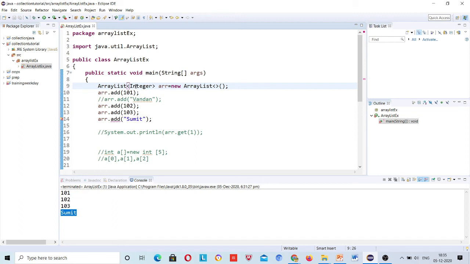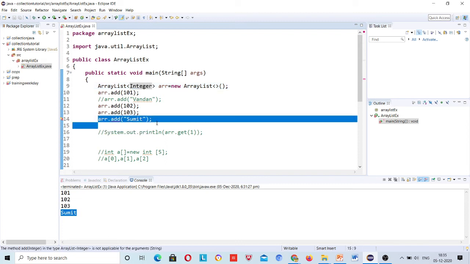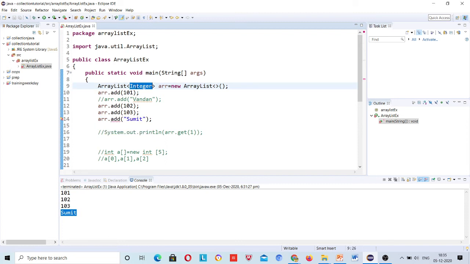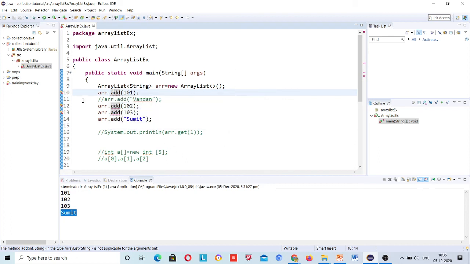See, now if I have provided generics here as Integer, then an error instantly came here: the method add(Integer) in the type ArrayList<Integer> is not applicable for the type String. It means you have provided generics over here, so this string value will not be allowed. If you give String here, now these three values are getting errors: the method add(String) is not applicable for argument int. So this is all about array list.